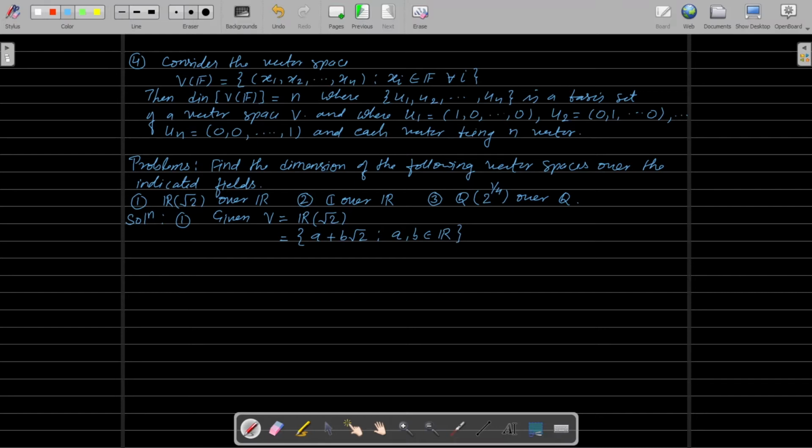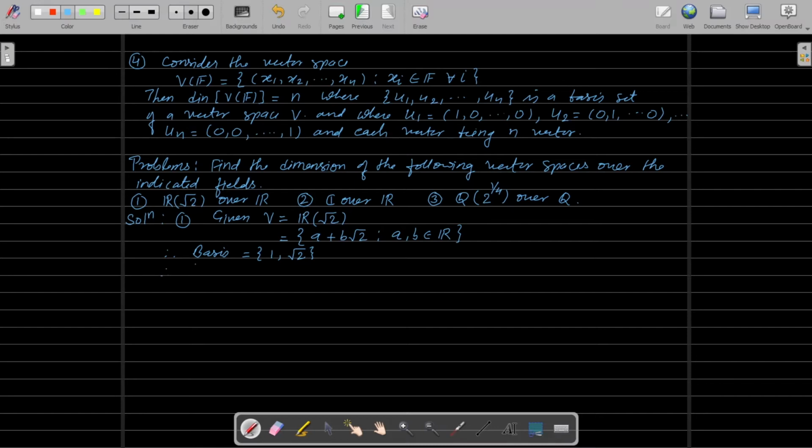So the basis for this vector space is what? This vector space is generated by the elements 1 and square root of 2. So the basis elements will be 1 and square root of 2. Therefore the dimension of this vector space over the field R is 2.